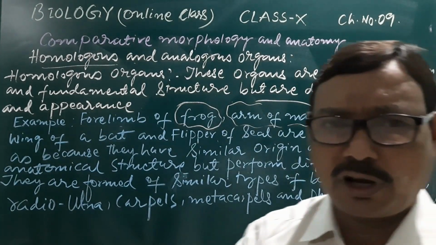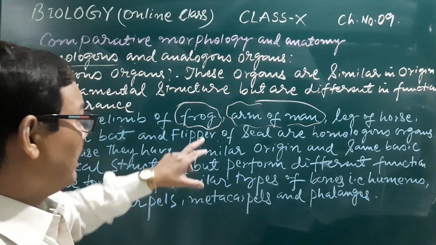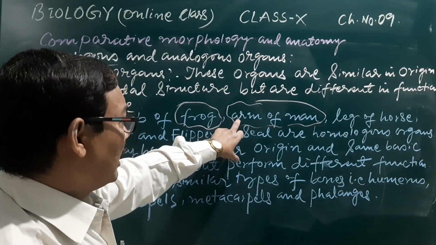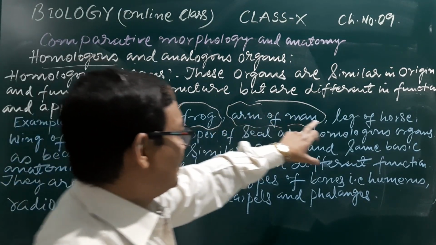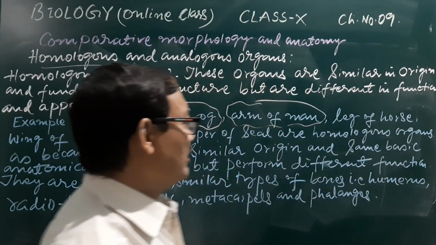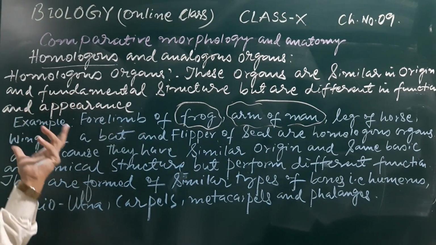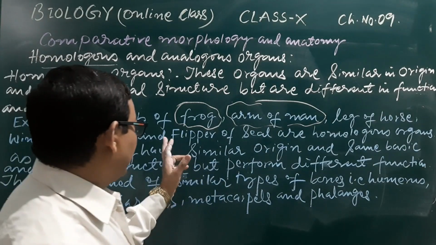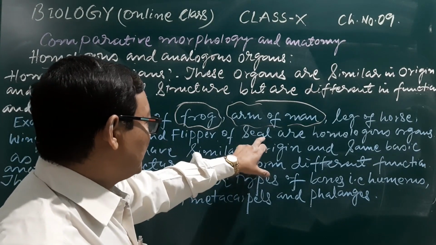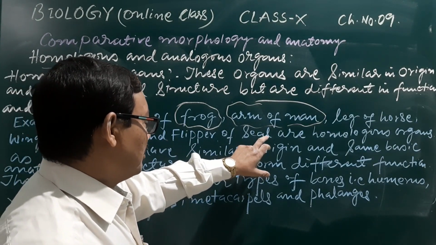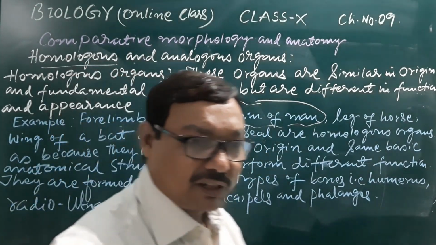The work we do with our hands you know very well, and this same forelimb, when we look in the horse, is for running, in a bat it is for flying, and in the flipper of seal it is for swimming.